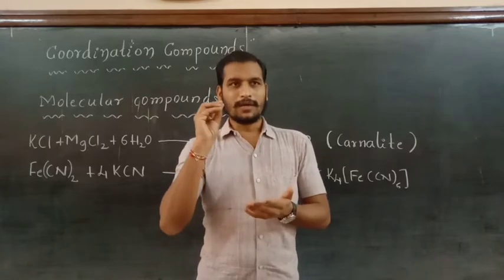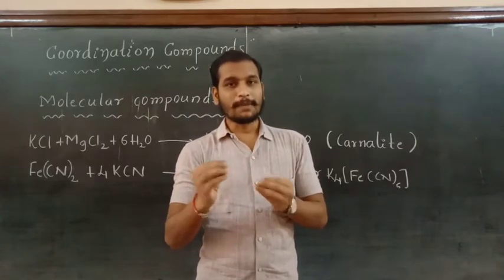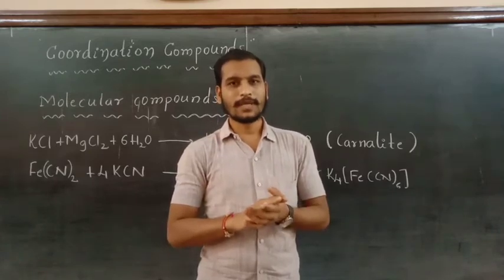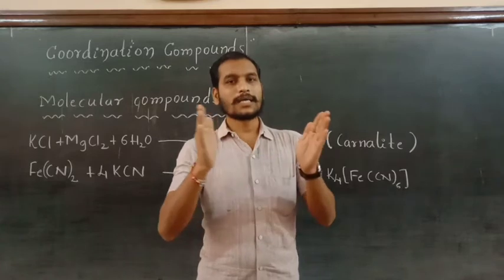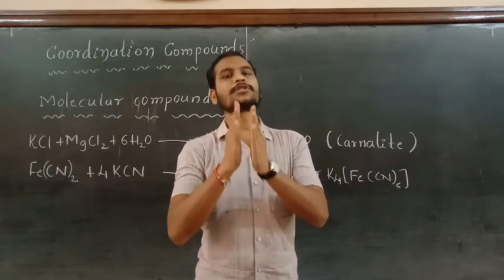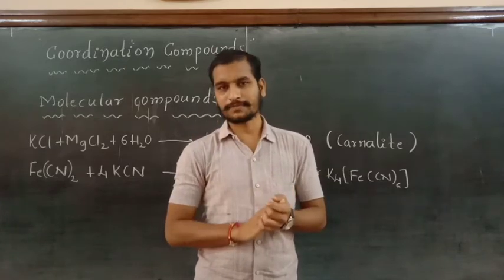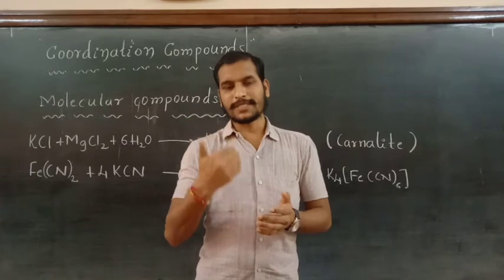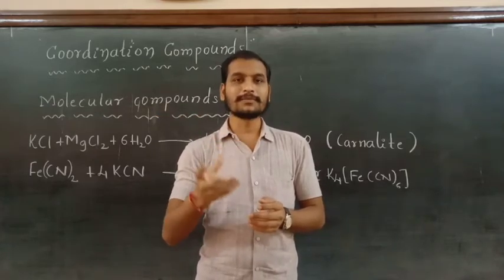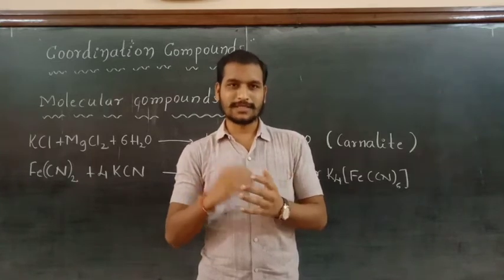Here transition metals are going to bond with many neutral or negative molecules, and they are going to form a type of chemical compound. That chemical compound itself is called the coordination compound or the complexes. Here we will study about the definition of coordination compounds as well as the terms which are used in the coordination compounds in the next classes.